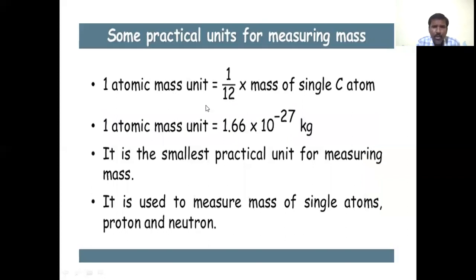Similarly, to measure mass there are different types of units. One is the atomic mass unit, a smaller unit. It is 1/12th of the mass of a single carbon atom. That is one atomic mass unit equals 1.66 into 10 to the power of minus 27 kg.